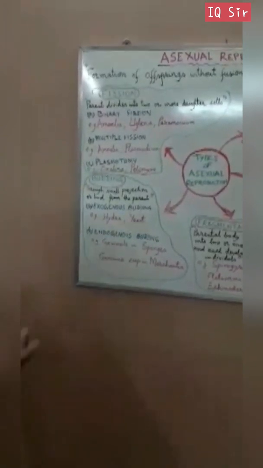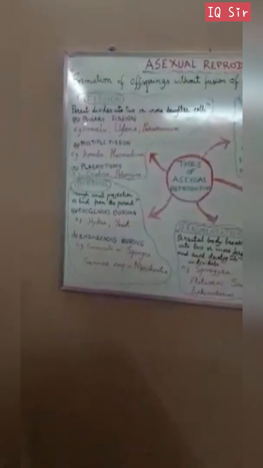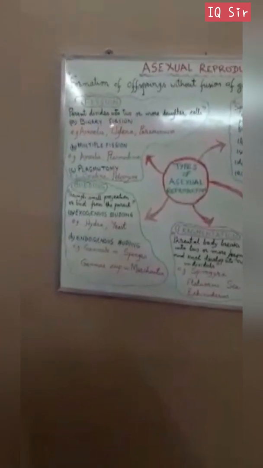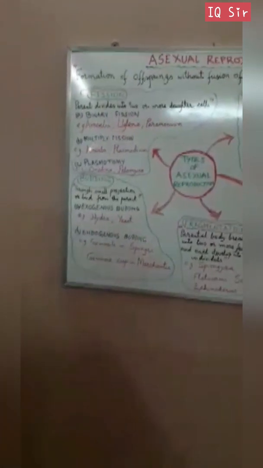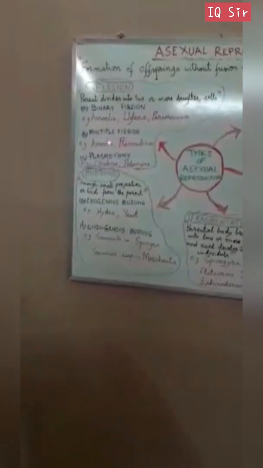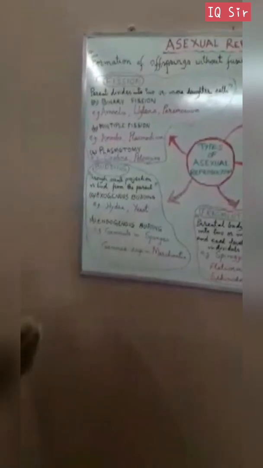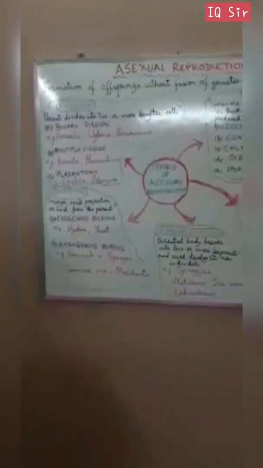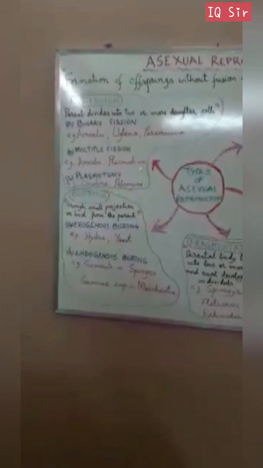I have already given you the concept map where you can see the diagram, so simply I will explain how it takes place. Binary fission you know already; examples are amoeba, euglena, and paramecium. Then multiple fission: under adverse conditions, amoeba reproduce by multiple fission, where the cytoplasm divides into a number of nuclei, and each part produces a single amoeba. Another example is plasmodium, the mammalian parasite.